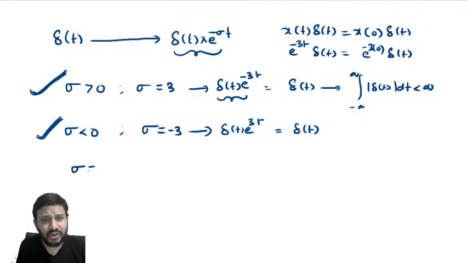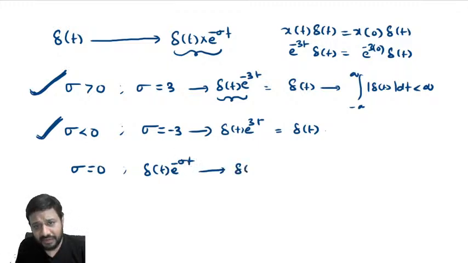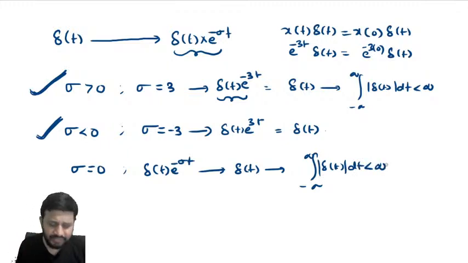Now sigma is equal to 0 you take. Sigma equal to 0 means del of t into e power minus sigma t becomes del of t only, which is absolutely integrable, right? Or you can take any imaginary value, your wish. You take the value of sigma to be any imaginary value. So the resulting signal will be absolutely integrable.